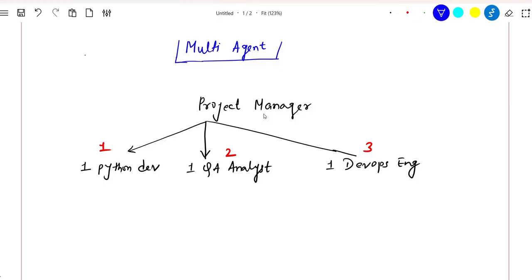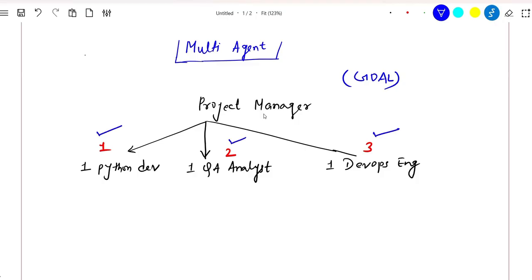Now, let us think from an agentic AI point of view. Whatever goal you have at hand, to achieve that goal, you might need one, two, or three or more agents. All these agents will be doing different tasks.